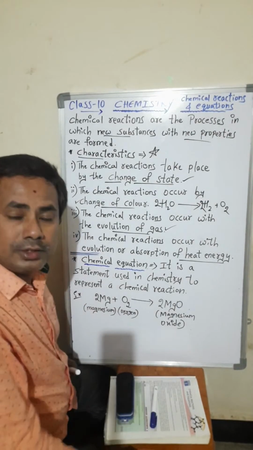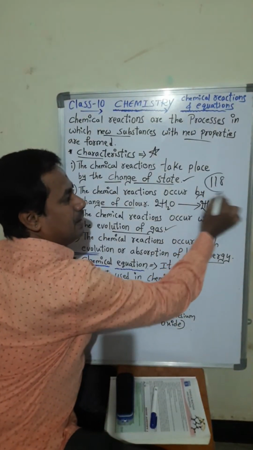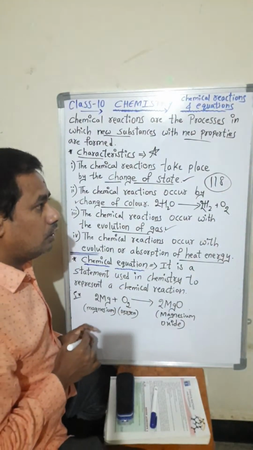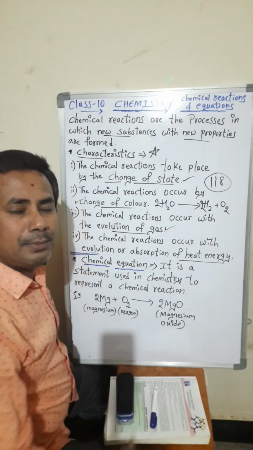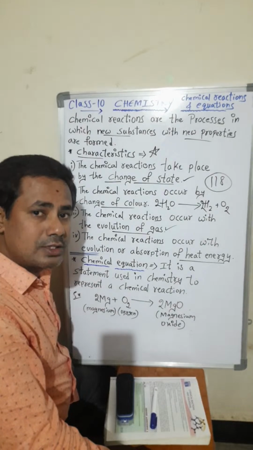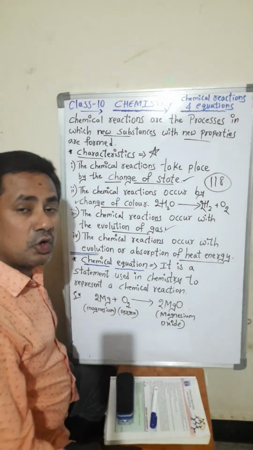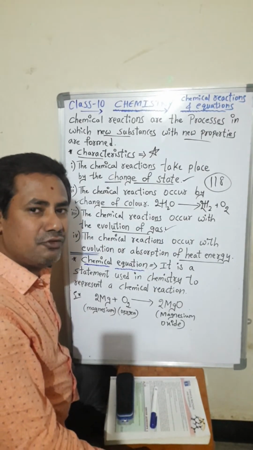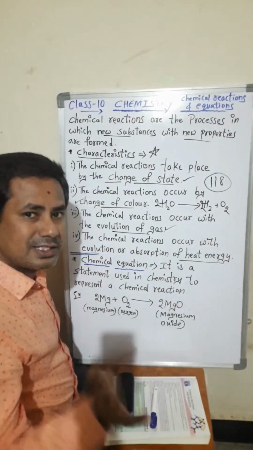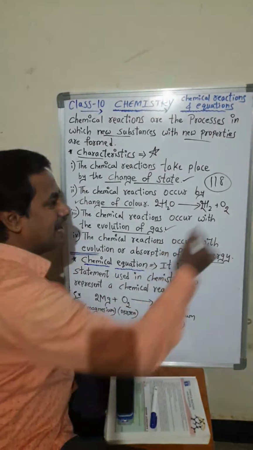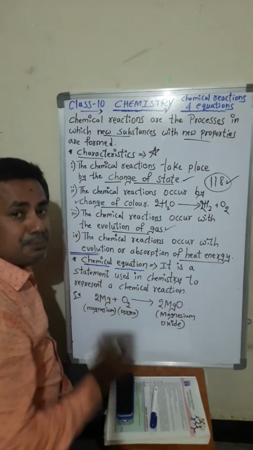So already you know there are totally 118 elements, students. These elements you have studied in your previous classes: hydrogen, helium, lithium, beryllium, boron, carbon, nitrogen, oxygen, fluorine, neon, sodium, magnesium, aluminum, silicon, phosphorus, sulfur, chlorine, argon, potassium, calcium, scandium, vanadium, chromium, manganese, iron, cobalt, copper, nickel, zinc. 30 elements just now I have told you. Like that, totally 118 elements are there.